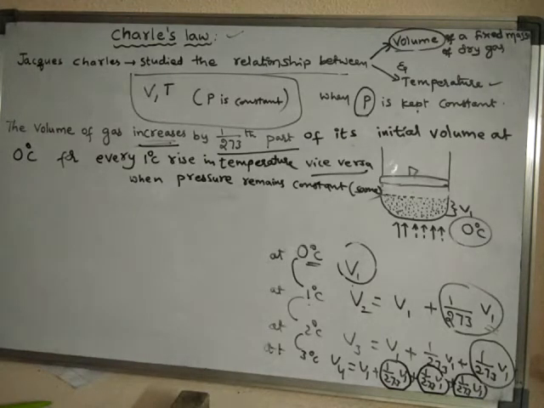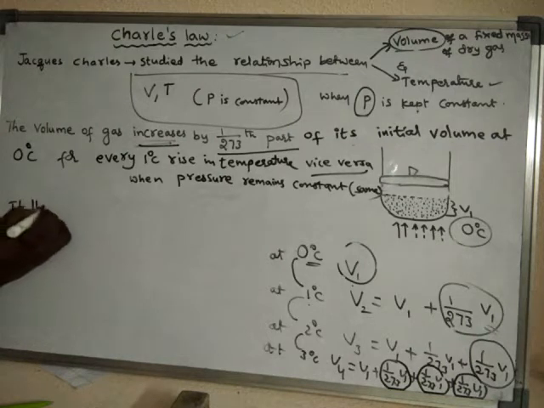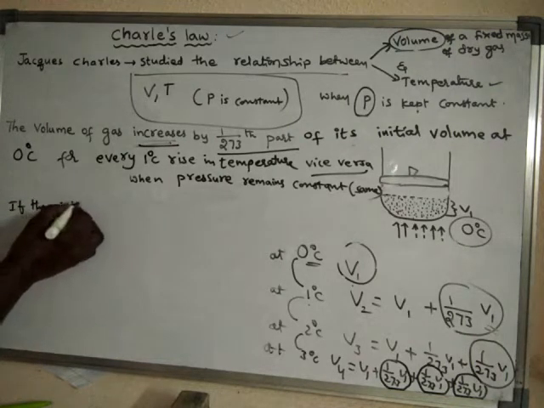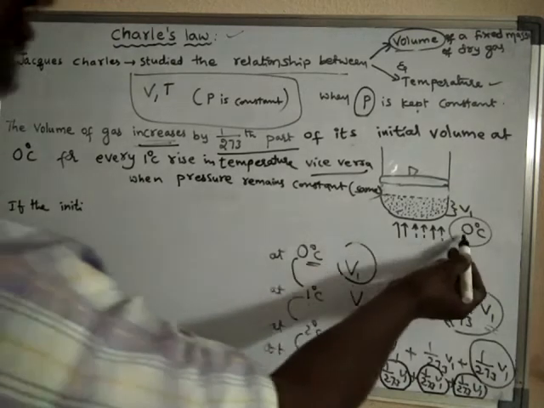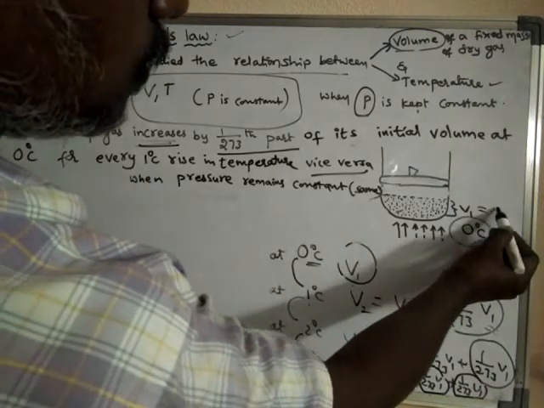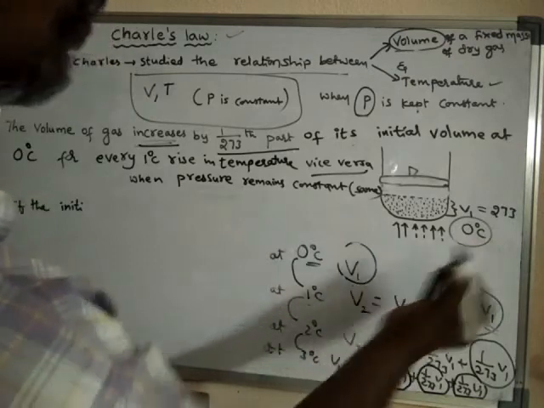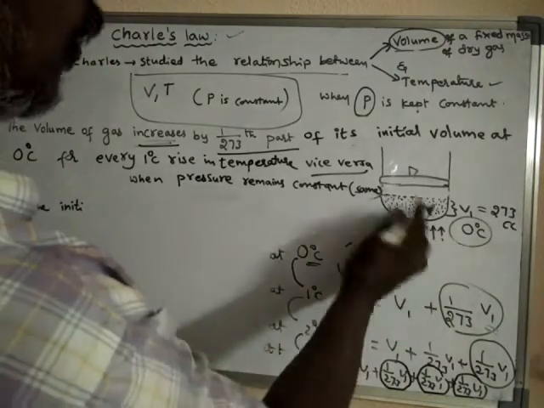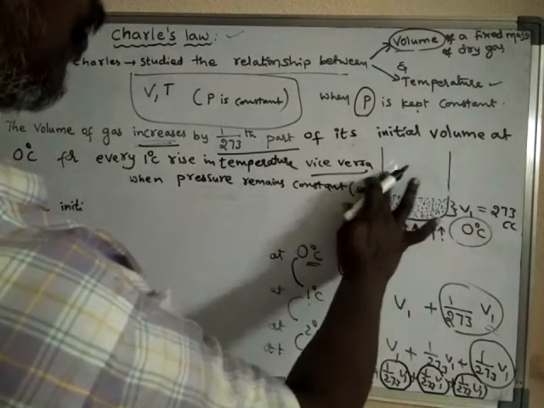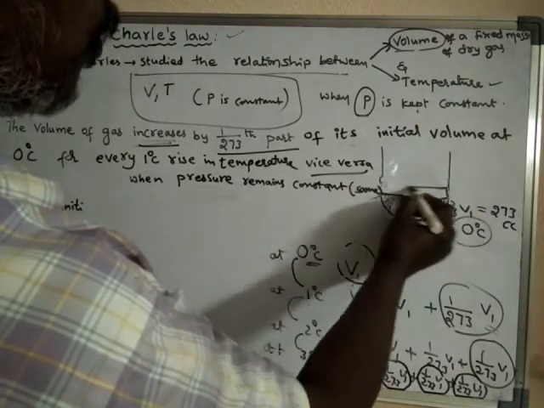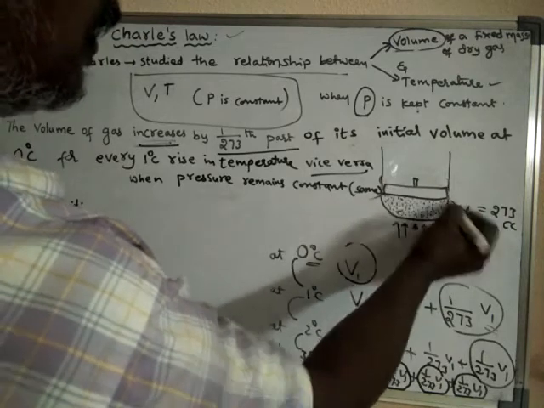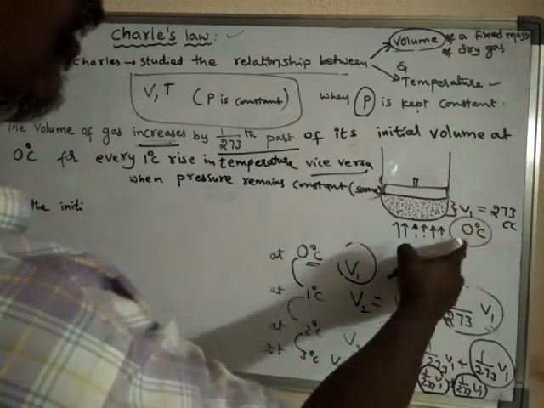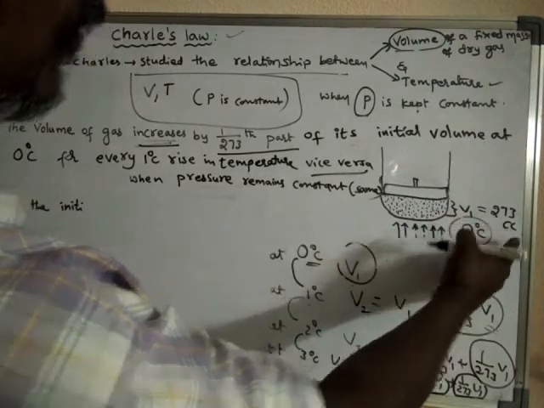Again, we'll see one more thing. Let us assume that at 0 degree centigrade, the initial volume of the gas is 273 cc.